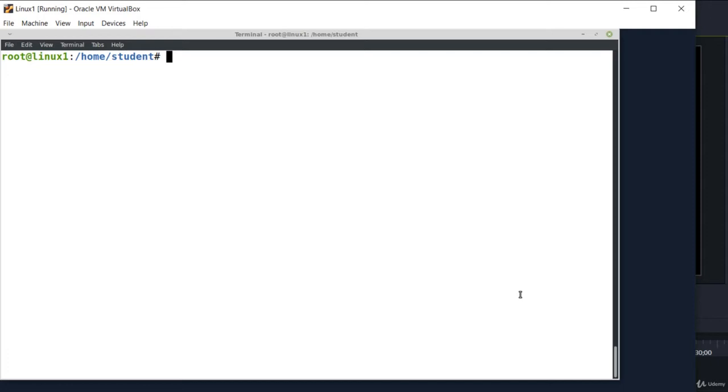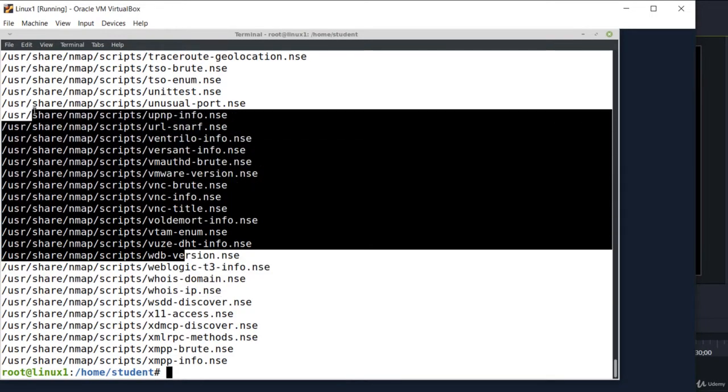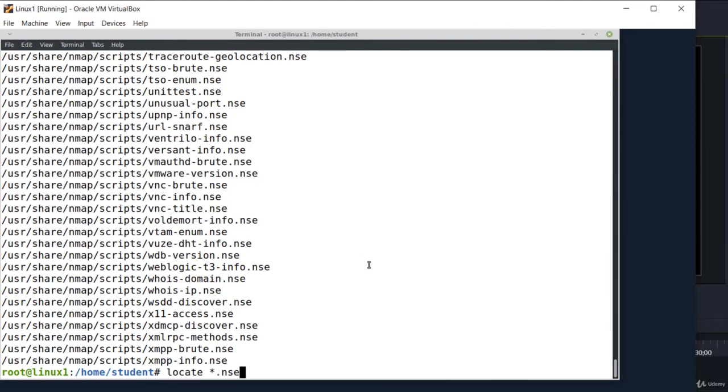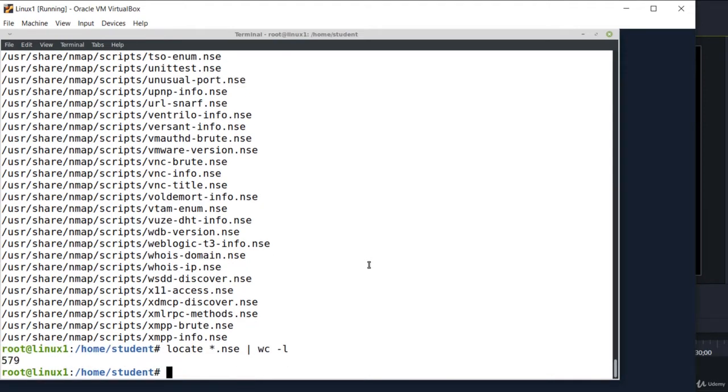If you want to see the scripts available on your machine, you search for them using the locate command like this. First, we run the updatedb command to update the file database used by locate. And then locate star.nse. I'm searching for all NSE files. These are the scripts. Let's count them. Let's see how many scripts are available. wc -l. So on this machine, there are 579 NSE scripts available.